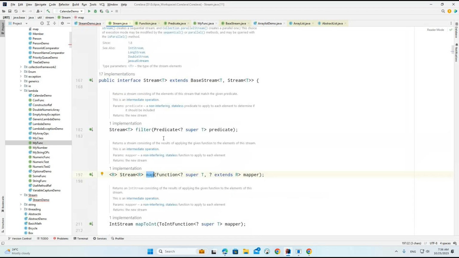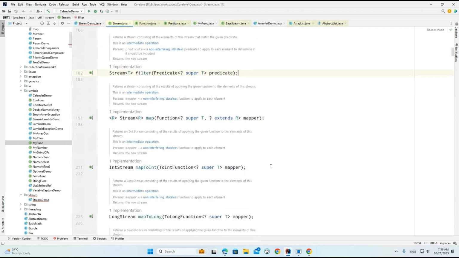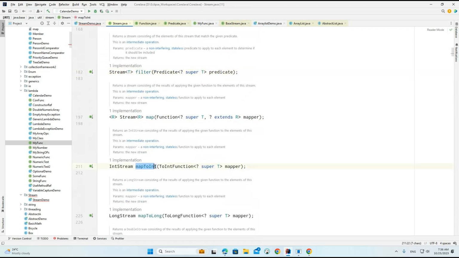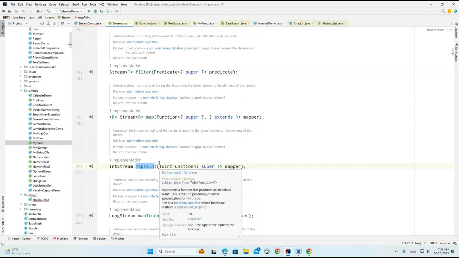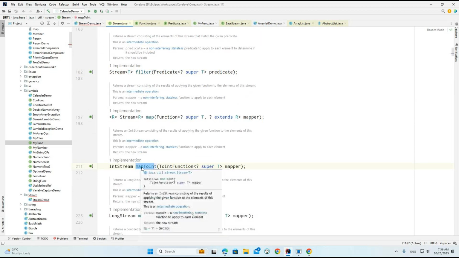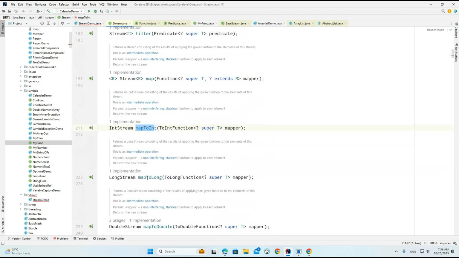Just observe this. We can have each and every method with an example, how exactly these methods are going to be implemented. Now you can see mapToInt. Whenever we work with mapToInt, we'll get the integer related value.